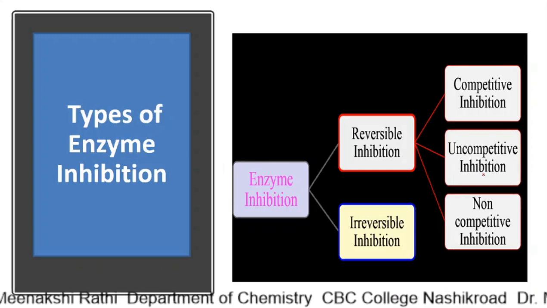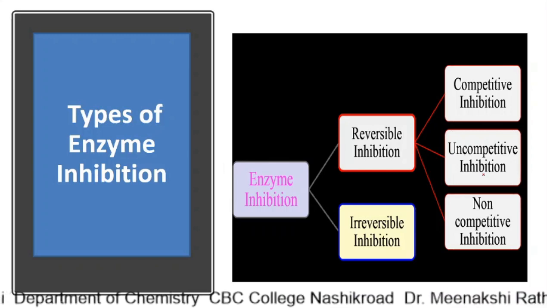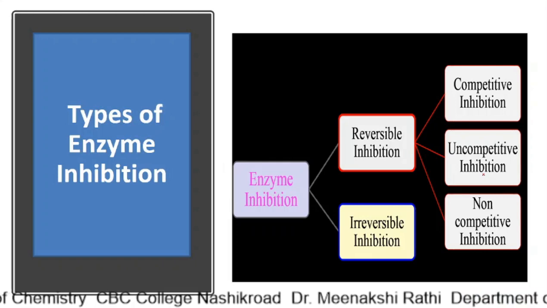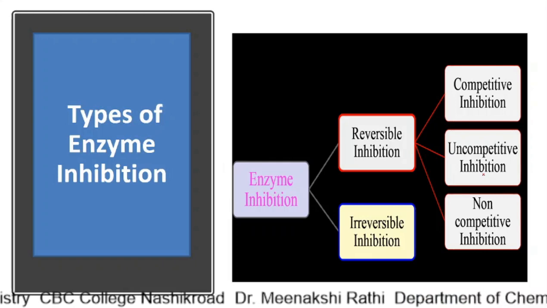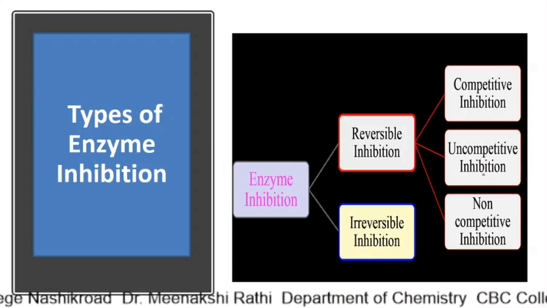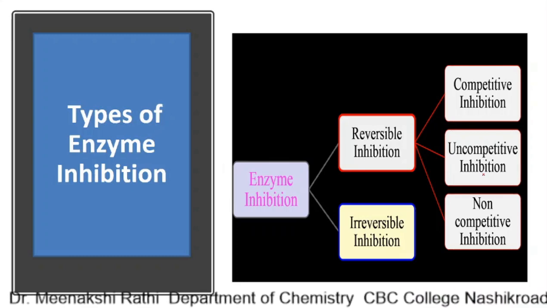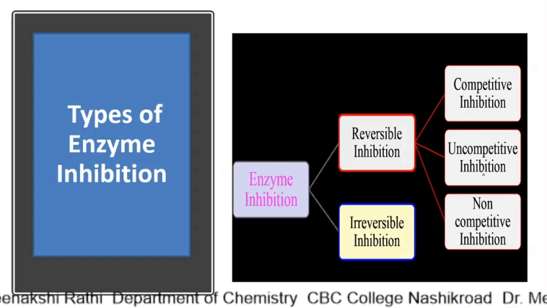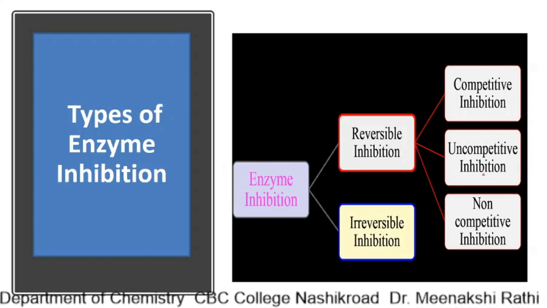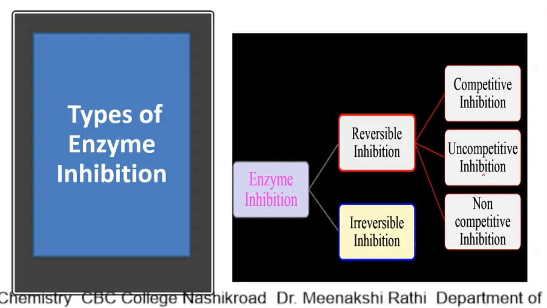When an inhibitor is attached to the enzyme, it can get removed and the enzyme can do its activity again. While irreversible inhibition cannot be reversed. Once the inhibitor is attached to the enzyme, the enzyme permanently loses its activity. That is called irreversible inhibition.